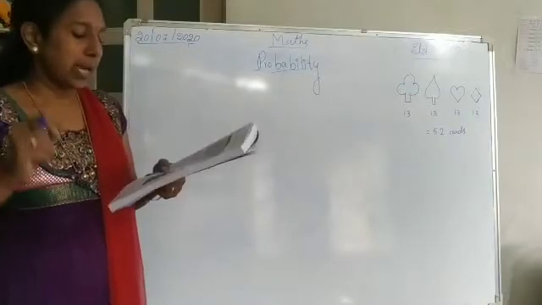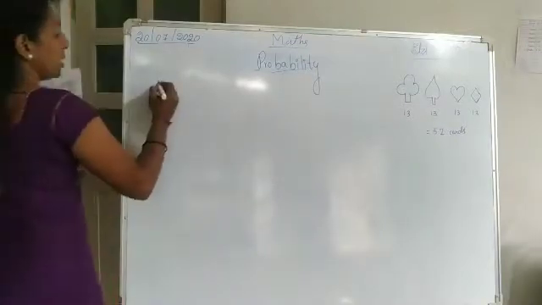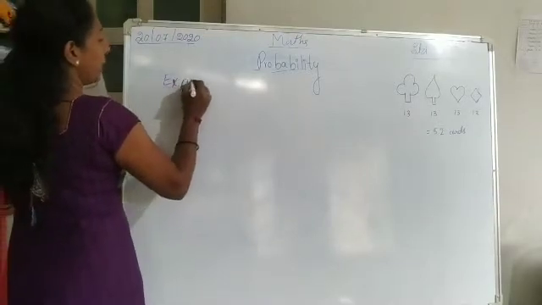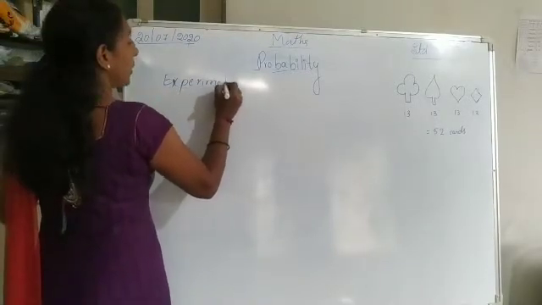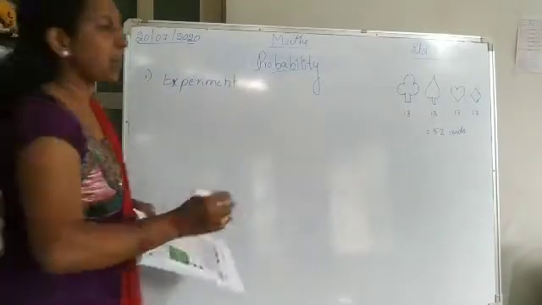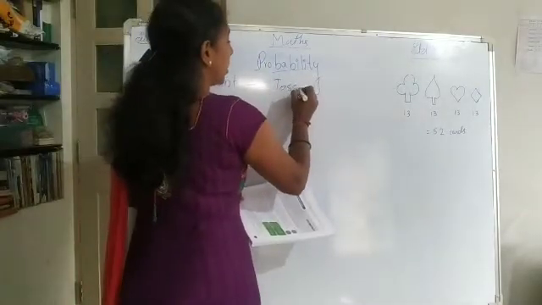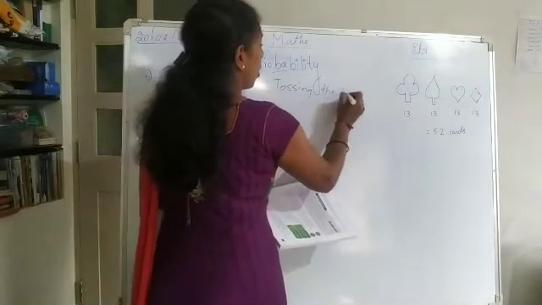This activity, tossing the coin, is called the experiment. What do we call this one? Experiment. We call it an experiment because of what I have done here: I tossed the coin.